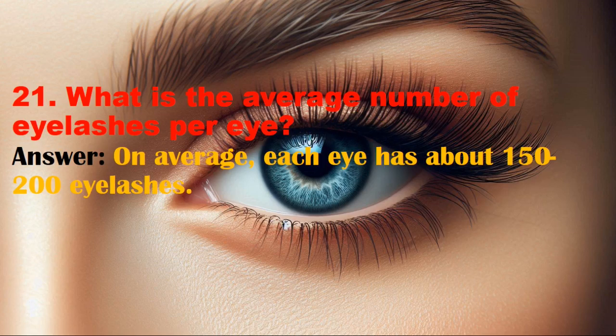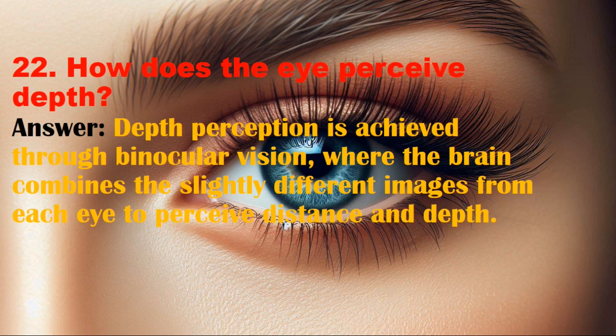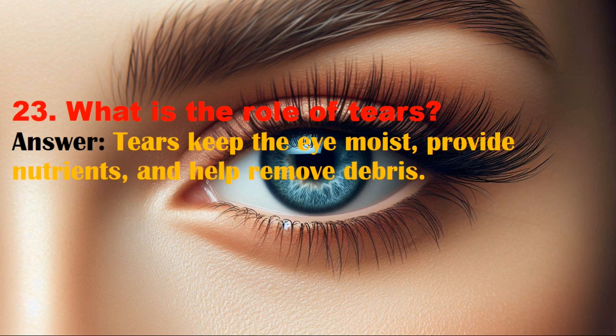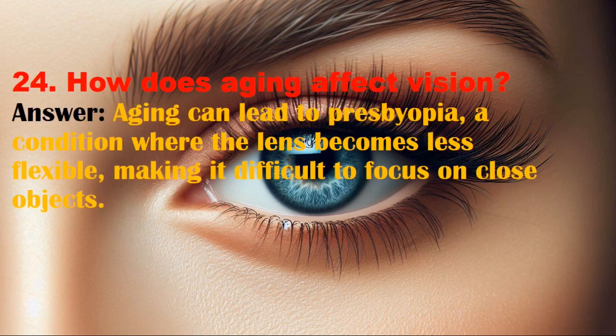21. What is the average number of eyelashes per eye? Answer. On average, each eye has about 150 to 200 eyelashes. 22. How does the eye perceive depth? Answer. Depth perception is achieved through binocular vision, where the brain combines the slightly different images from each eye to perceive distance and depth. 23. What is the role of tears? Answer. Tears keep the eye moist, provide nutrients, and help remove debris.